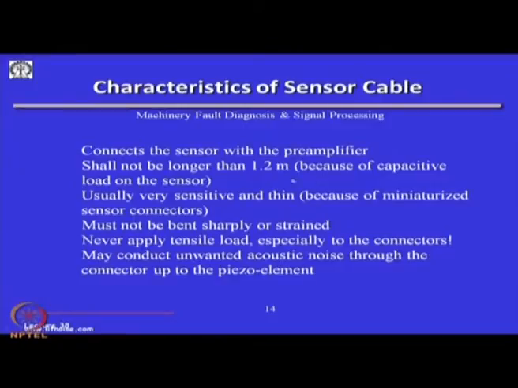And then we have to be very careful that the cables are not bent or strained. Special cables which reduce the triboelectric noise are to be used in acoustic emission systems.